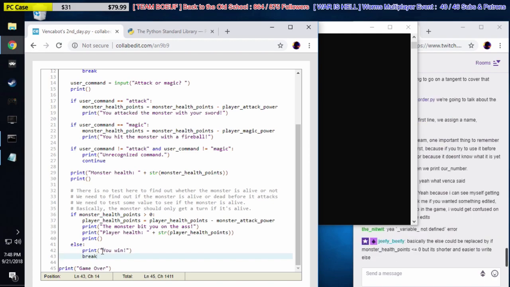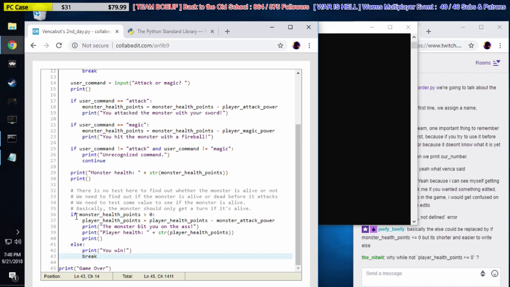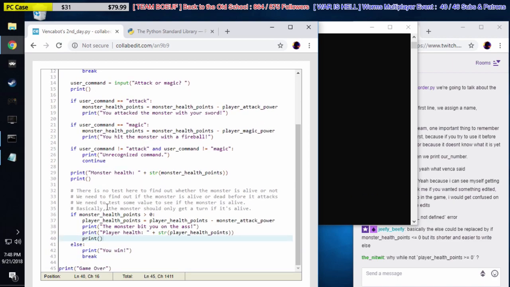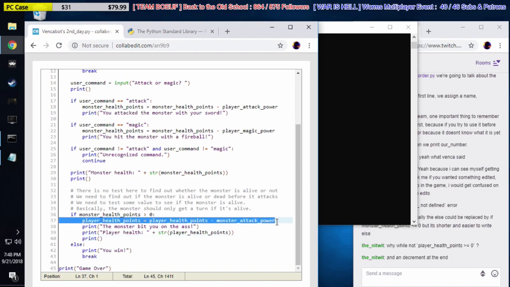But let's say we never break here. So if the monster is still alive, he gets a turn, and then we don't get a break. There's no break, so it goes right back to the top of the loop. And we say, is the player still alive? If he's not, print you lose. That's why it's important to have it on line 9, right, Justin? Because we just damaged the player. The player just took damage right here.